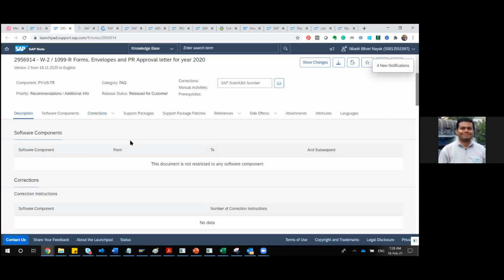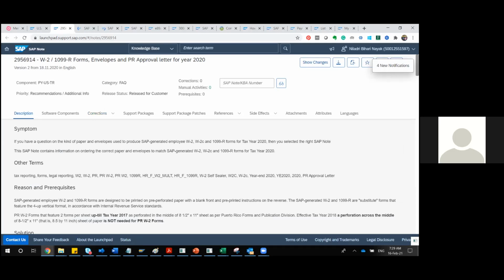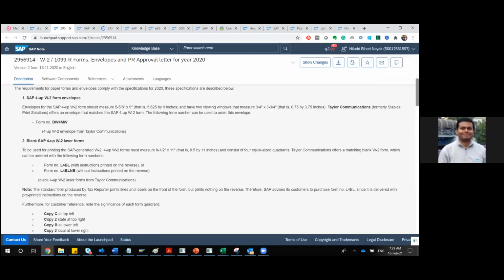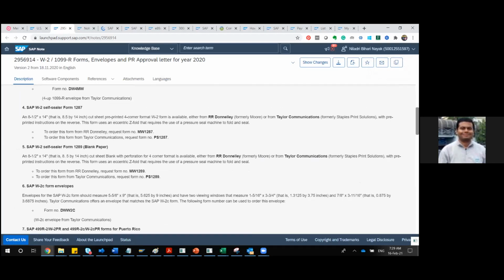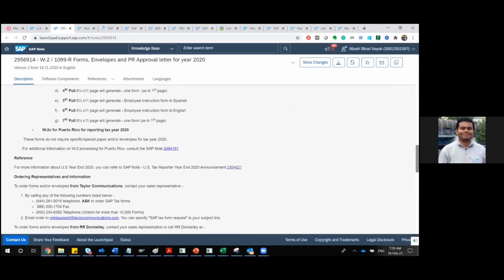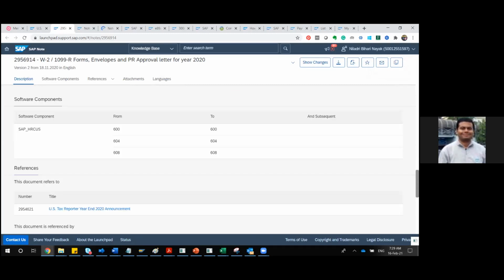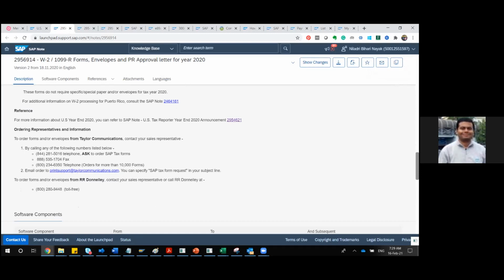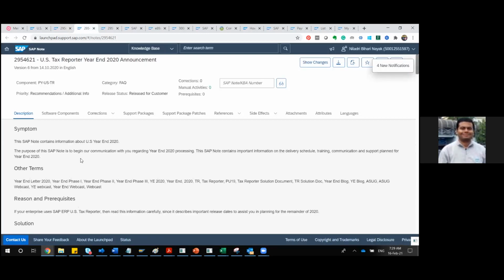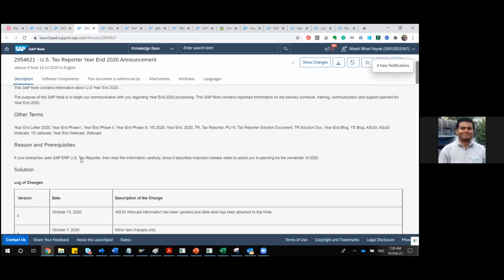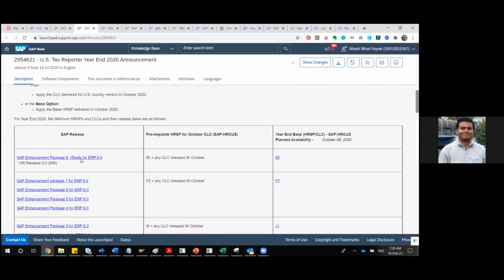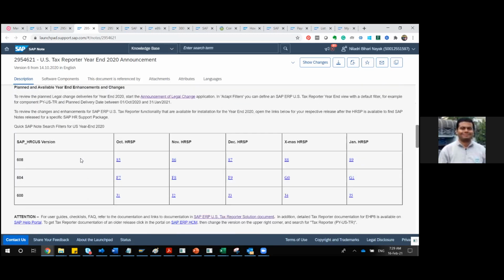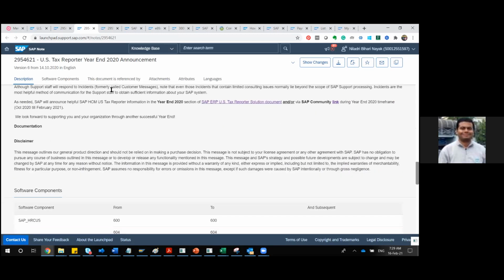So this is related to W2 and 1099R. I think this will also be theoretical only. Let me check if it has anything on configuration. These are all conceptual, and from a process point of view, they are asking whom to contact. Let me go to another note. This is year-end 2000. This is an announcement note only, so it does not have any configuration. Let me go to the other one.